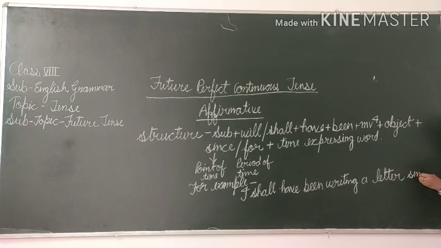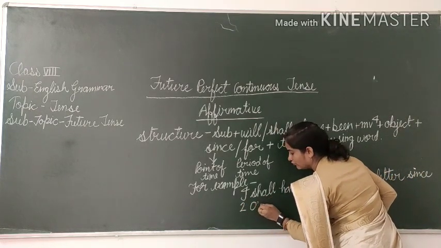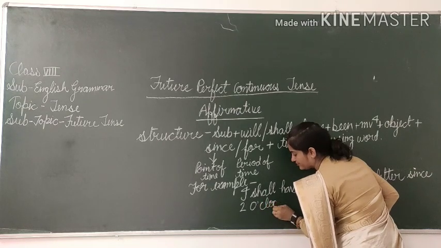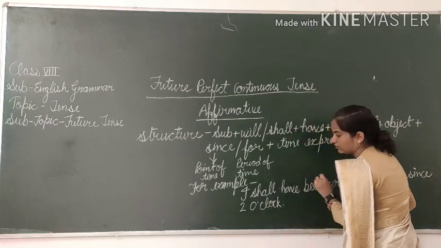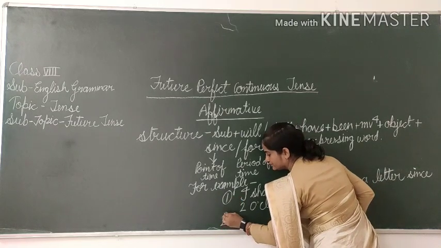Since. I have taken since. So what will be used? Since is used for expressing point of time. So since 2:00. Since 2:00.